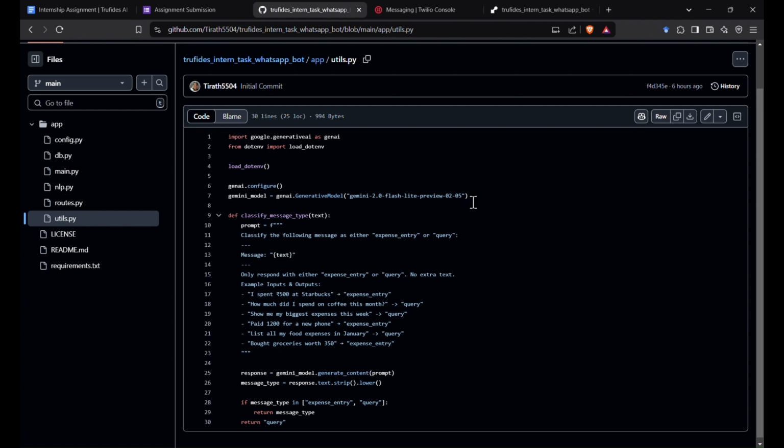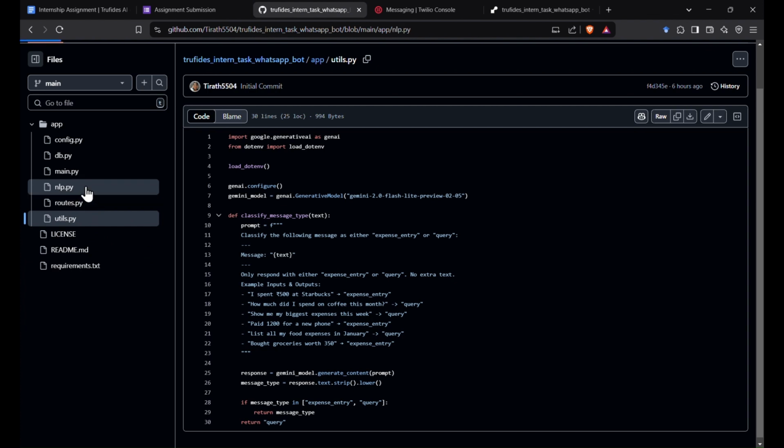longer context window of say 2 million tokens, if I'm correct. Since it has a longer context window, the whole database, all the expenses and all, can easily fit in the prompt itself. This is basic prompt engineering I've done, and I've used some of the examples as given in the assignment itself.